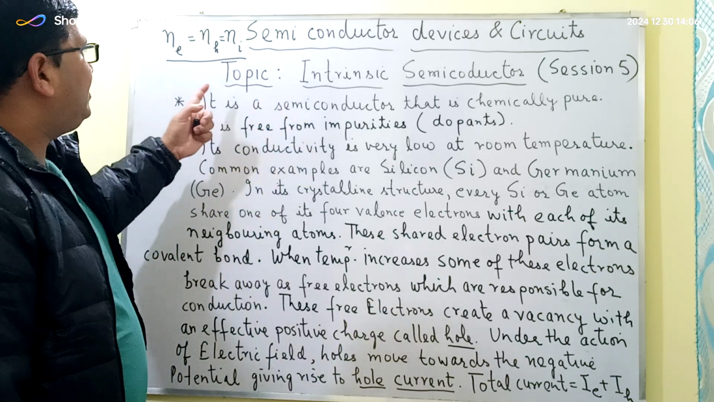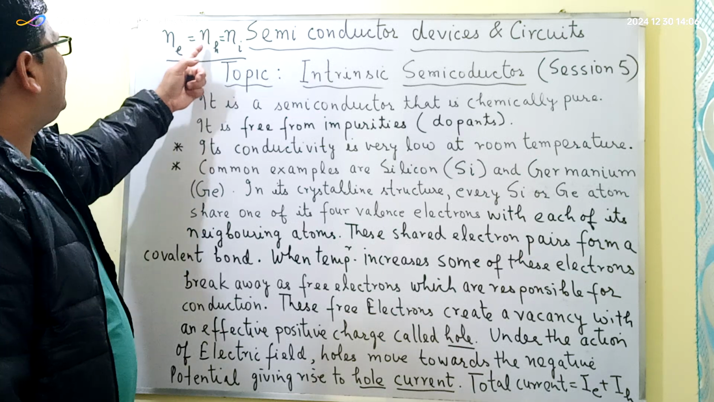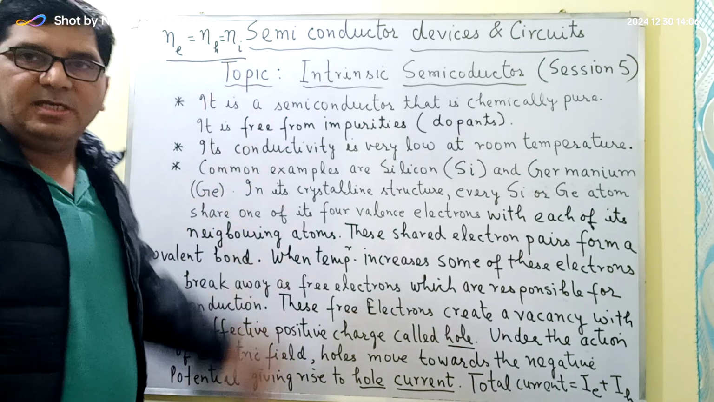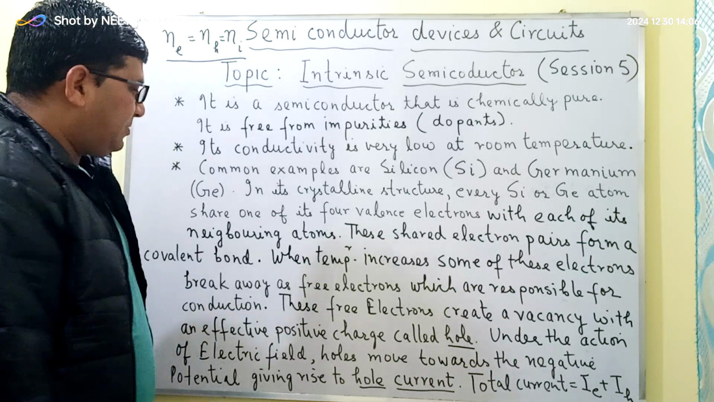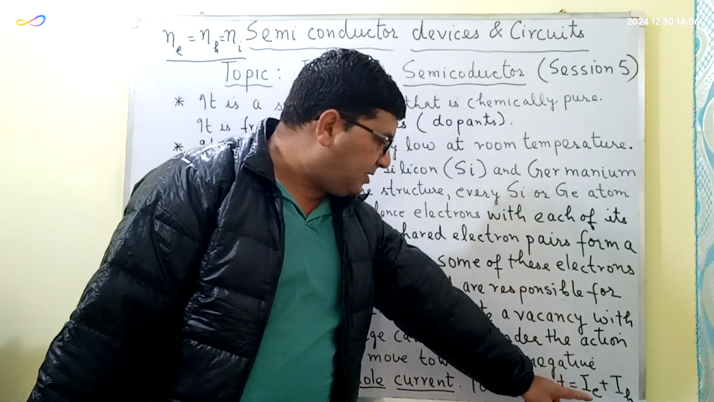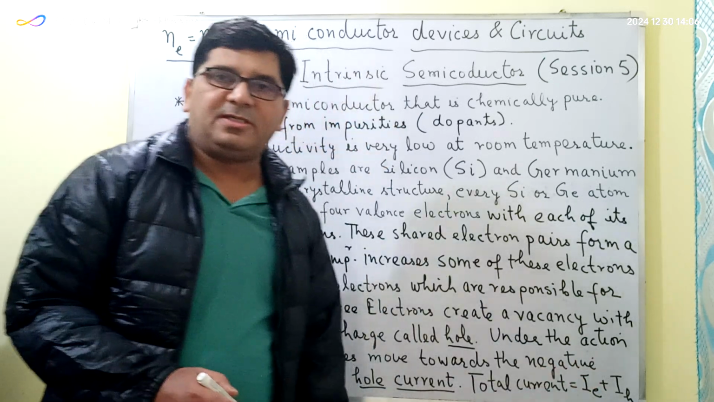In the case of intrinsic semiconductors, the number of free electrons is equal to the number of holes, and this is equal to Ni, where Ni is the intrinsic carrier concentration, and the total current is equal to IE plus IH, where IE is the electron current and IH is the hole current.